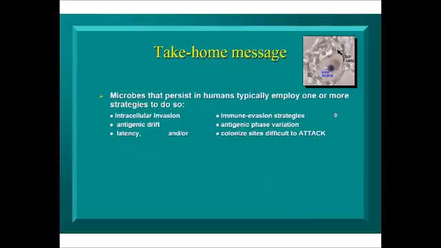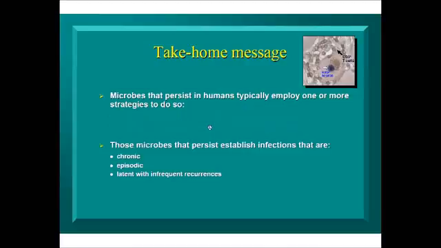So, take-home message of the whole lecture. Microbes that persist in the human body typically employ one or more of these strategies that we reviewed in the beginning to do so.